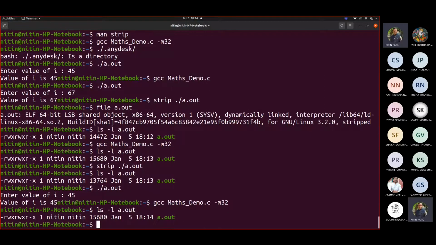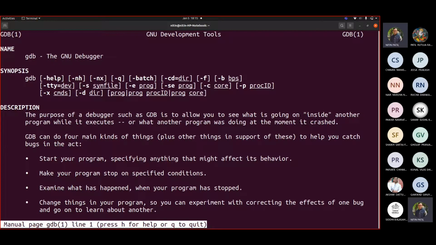So this is your file, whose original size was 15680. Now if I write GDB, this is a debugger used by Linux, the basic Linux or Unix debugger. When you join industry, and I am hoping that every one of you would be joining the IT industry, at some point you would definitely be debugging code. Some of you must have had an experience of what happens when you debug code, correct? So let me give you that test.